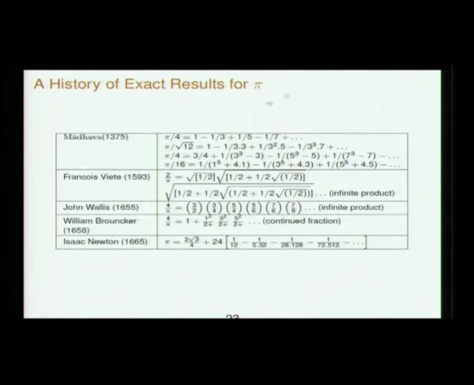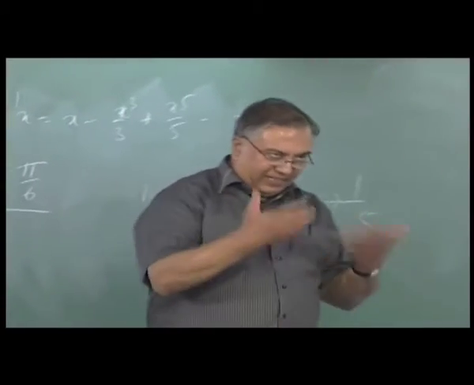So exact results for pi, the first one is of course Madhava's, and he had so many results. Viete had this infinite product, Wallis also had another infinite product, Brouncker had this continued fraction, Newton had this infinite series. He only estimated the first few terms, he inverted some other series and obtained this.